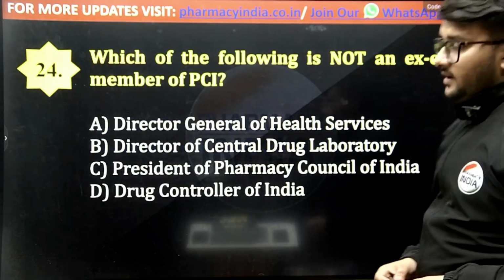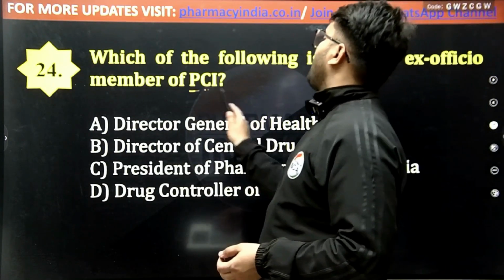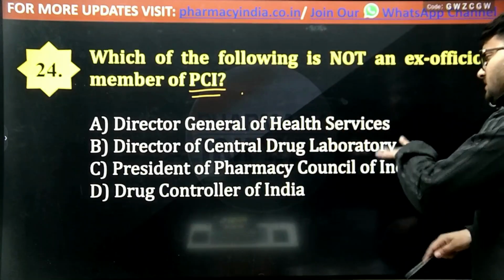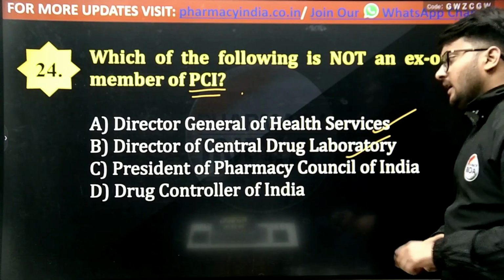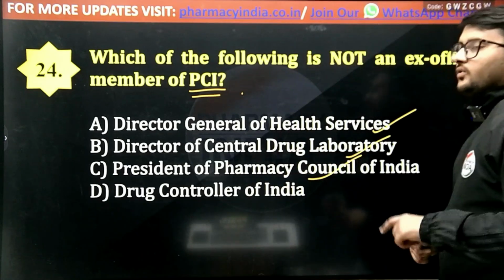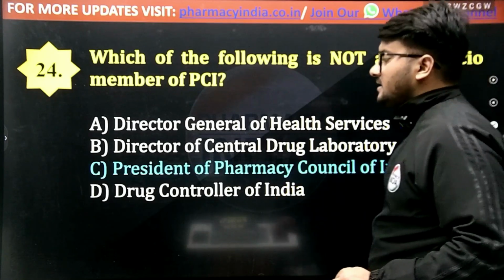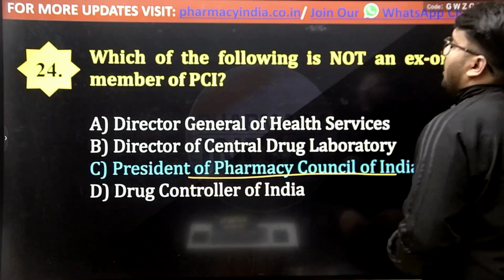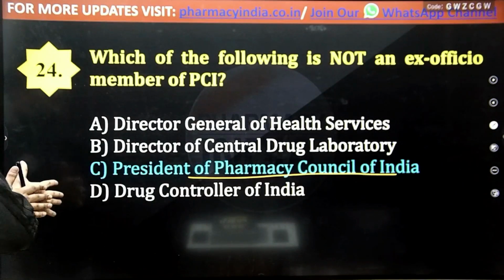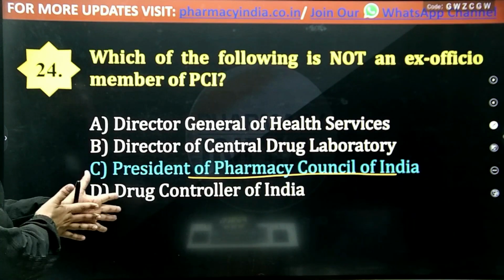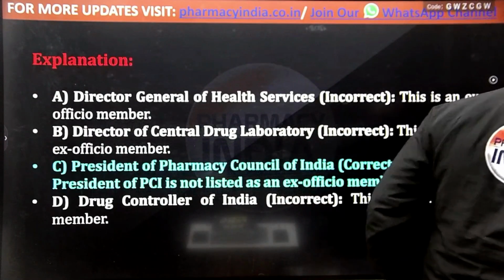Now the next question, which of the following is not an ex officio member of Pharmacy Council of India? Director General of Health Services, Director of Central Drug Laboratory, President of Pharmacy Council of India, or the Drug Controller of India? And the correct answer is President of Pharmacy Council of India, because if we talk about the PCI ex officio category members, then President of Pharmacy Council of India is not included in the ex officio category.